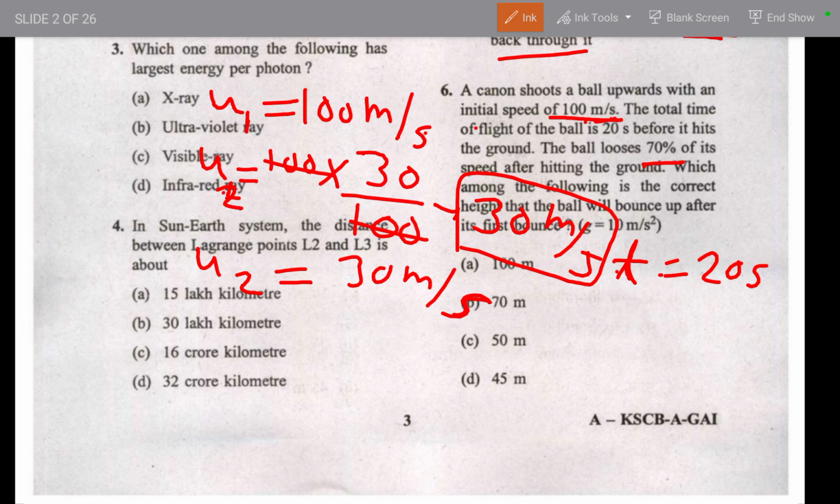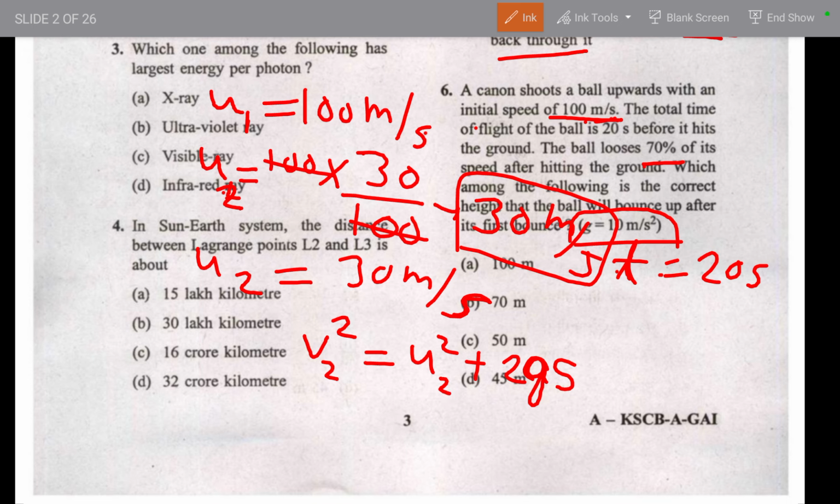So then, to find the correct height, you just have to remember the equation that is v square is equal to u square plus 2as. Here in place of a we use g, the gravitational constant, gravity. So you can just change it to v square is equal to u square plus 2gs, okay? So here you can use the v2 and u2 for your convenience. Let's put the value.